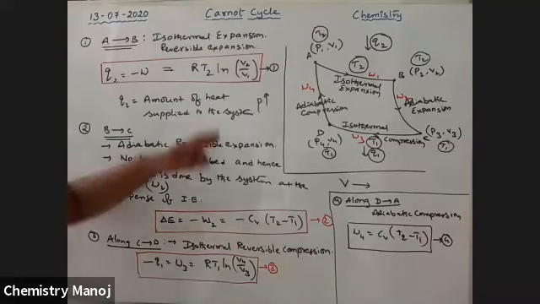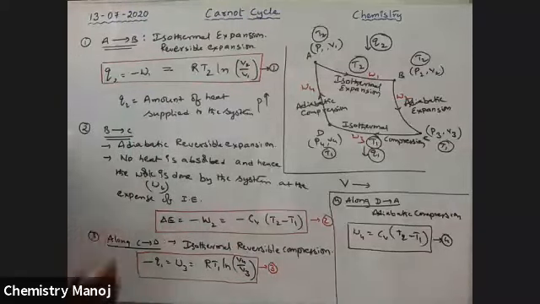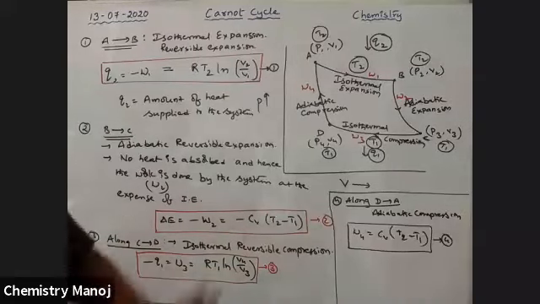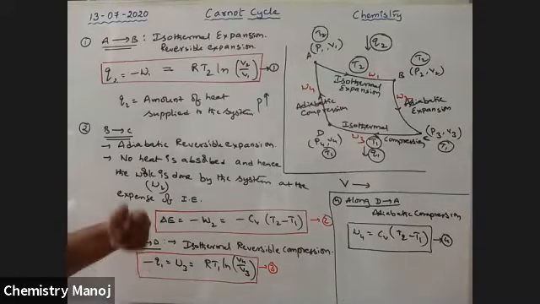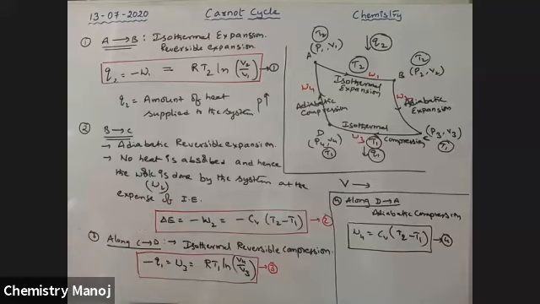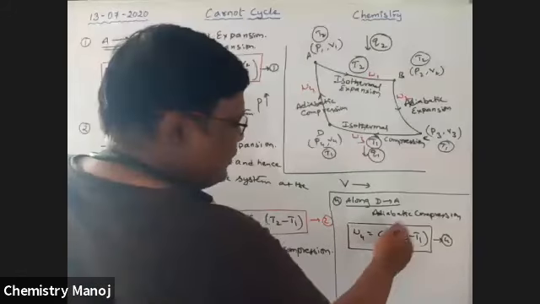So these are W1, W2, W3, W4, all these are there. Now how much is the total net work and how much is the net heat? The ratio of those two gives us the efficiency of the heat engine. Please keep in mind these values.